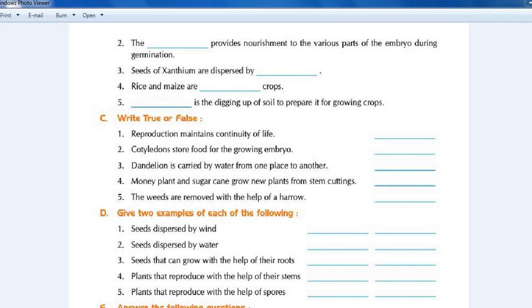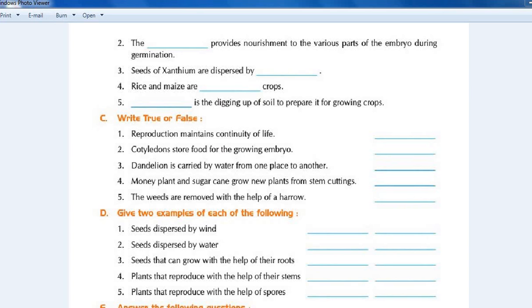Now next exercise D, give two examples of each of the following. First question, seeds dispersed by wind, the answers are cotton and dandelion. Second question, seeds dispersed by water, answers are lotus and coconut.